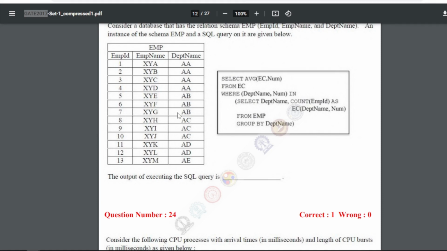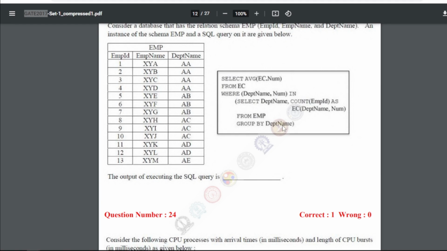Then the main condition is where the department name and num are in this query. This query will select department name and the count of employee ID as ec.department name and num, from EMP, group by department name.